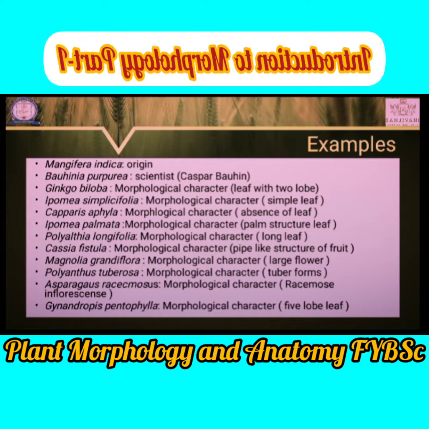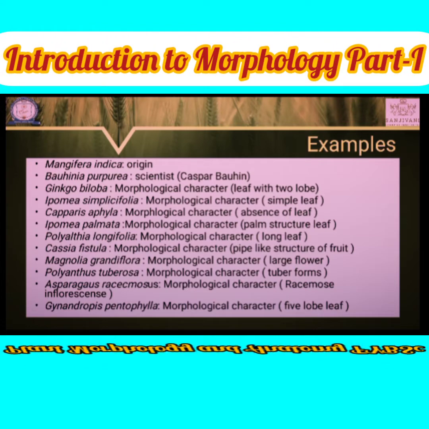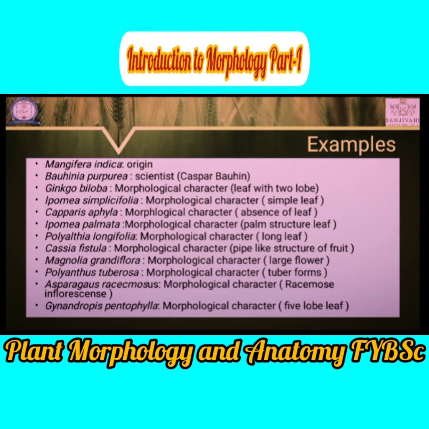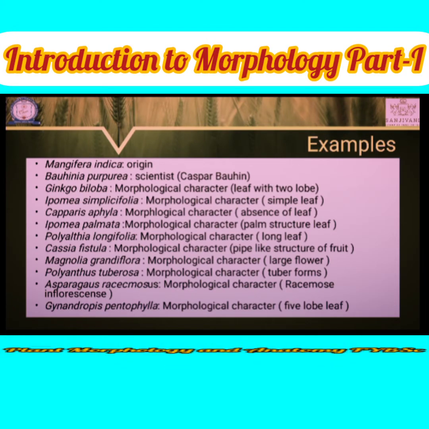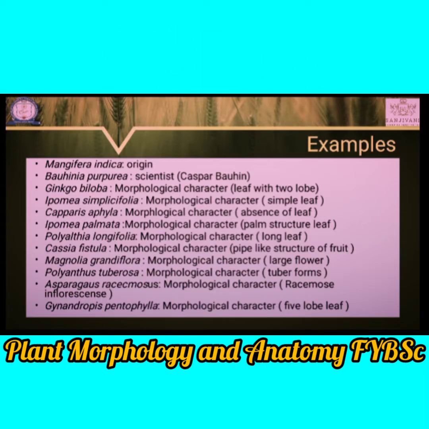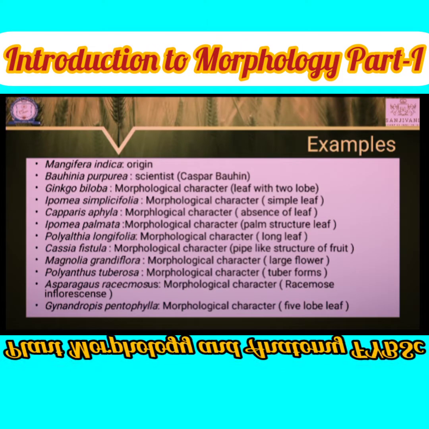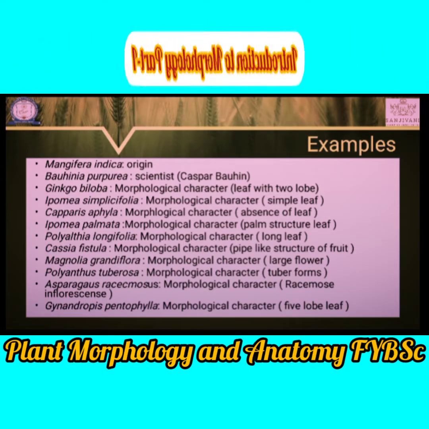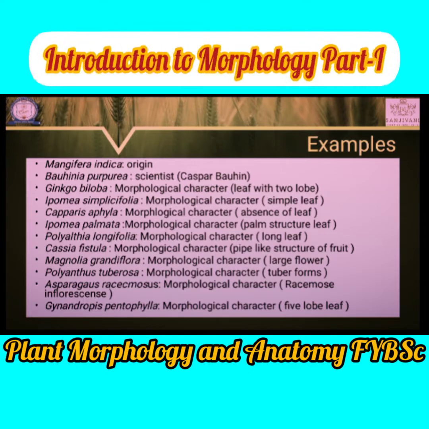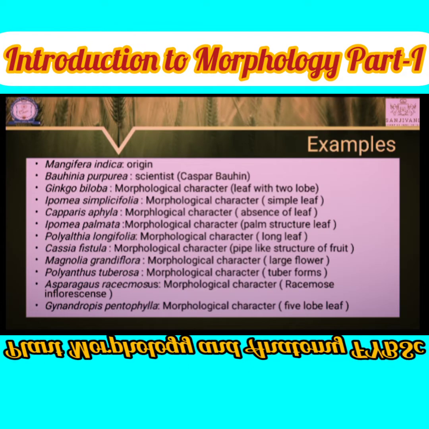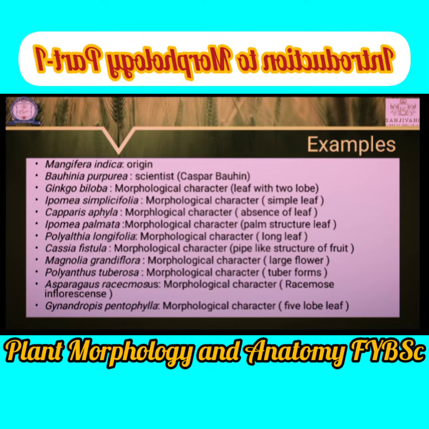Then Ginkgo biloba is also one name, but that name is given on the basis of the structure of a leaf. It has a leaf with two lobes, due to which such a morphological character is used to identify that plant, so the name Ginkgo biloba is given. Ipomoea simplifolia, that name is given on the basis of leaf structure.